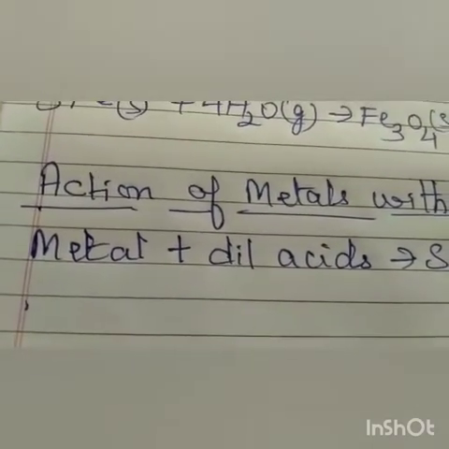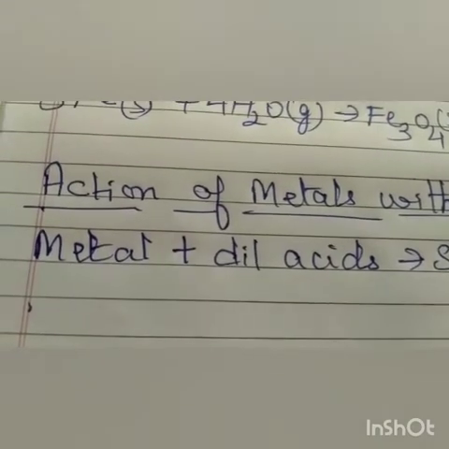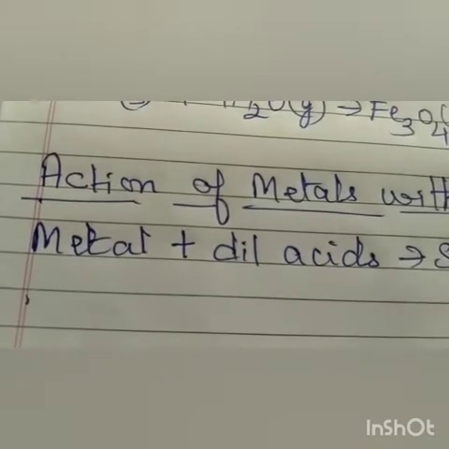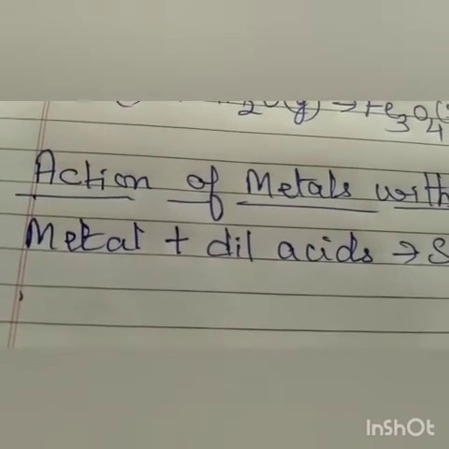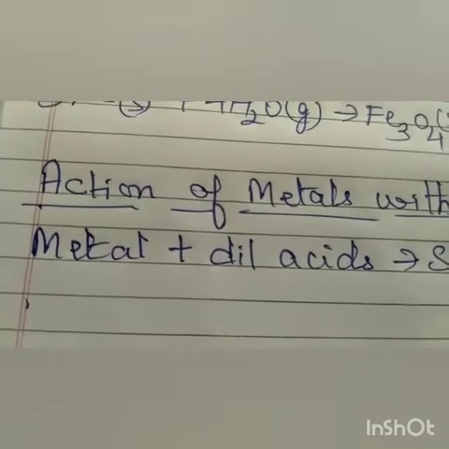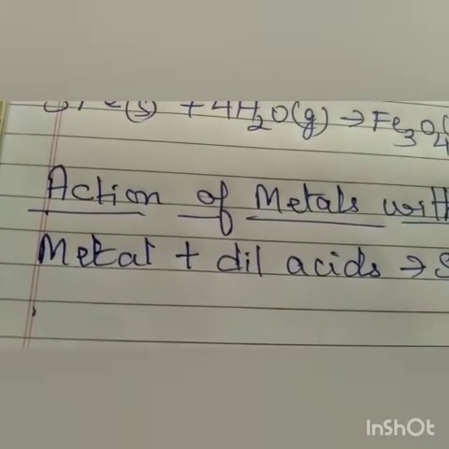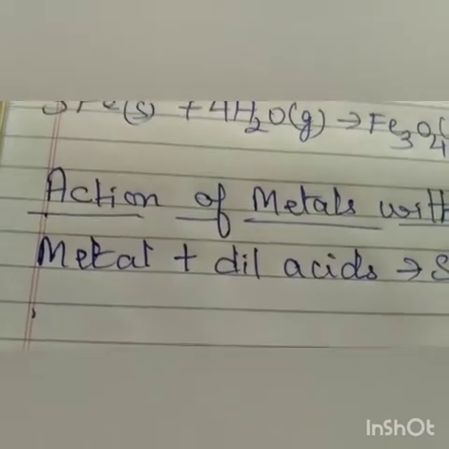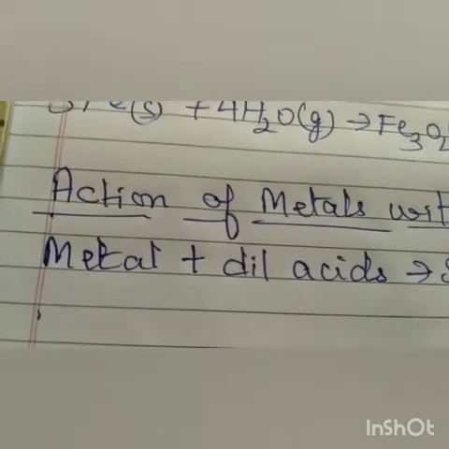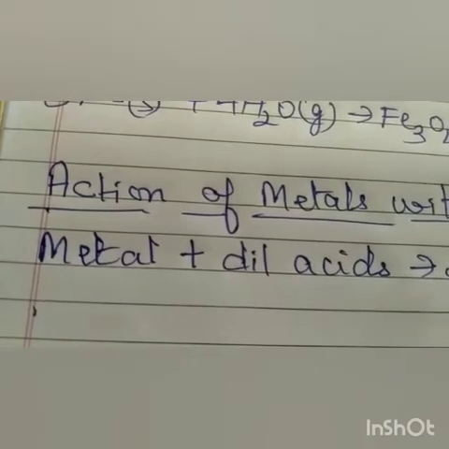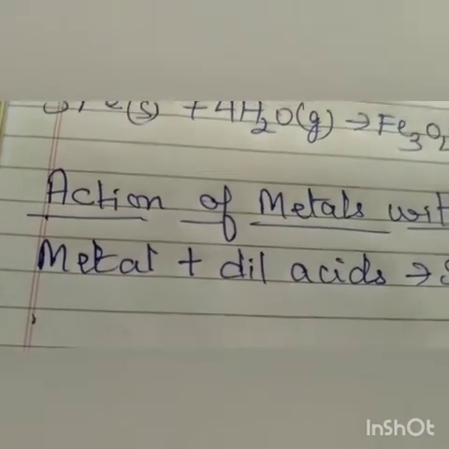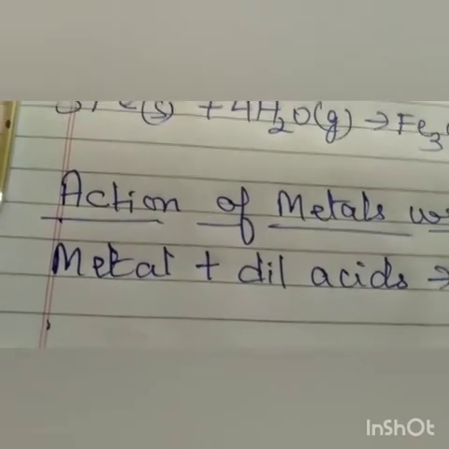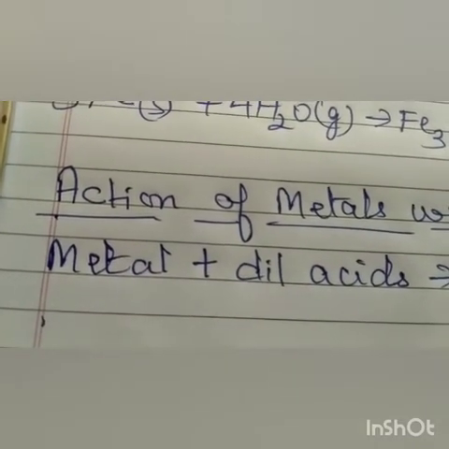Suspend the thermometer in the test tube so that the bulbs are dipped in the acid. We are using a thermometer here because it's an exothermic reaction, just to note the temperature. Observe the rate of formation of bubbles carefully. We have to record which metal reacted most vigorously with dilute hydrochloric acid, and with which metal you observe the highest temperature.